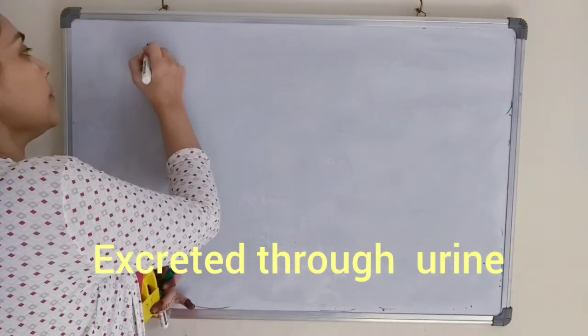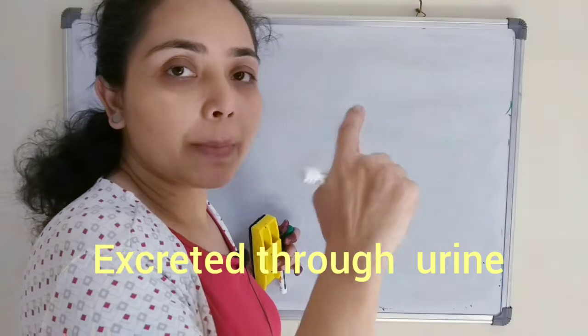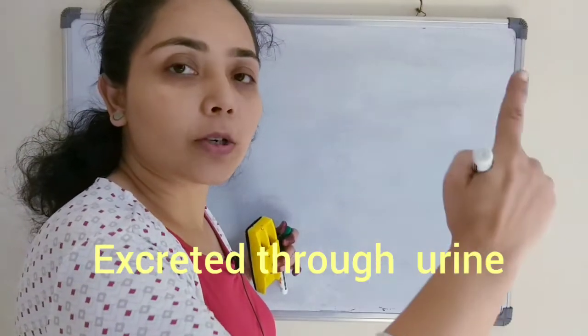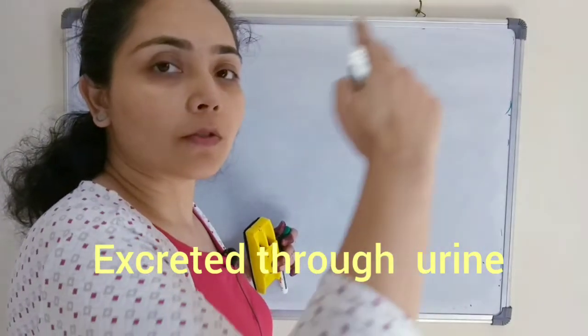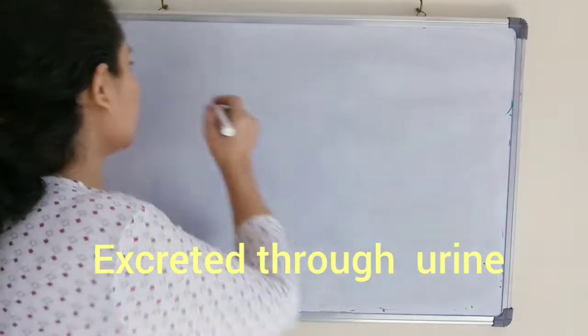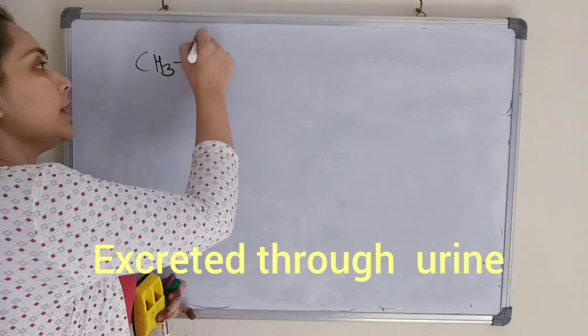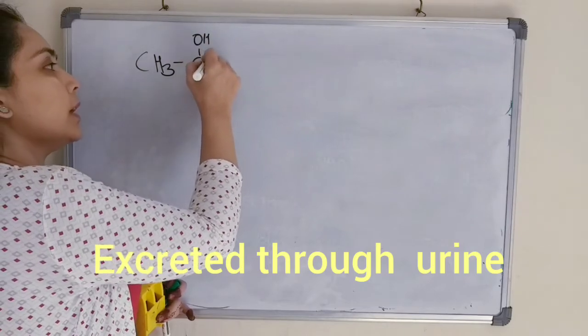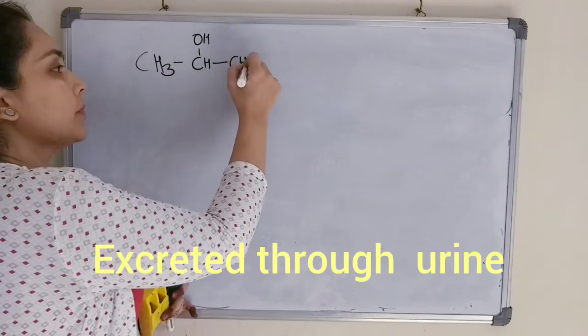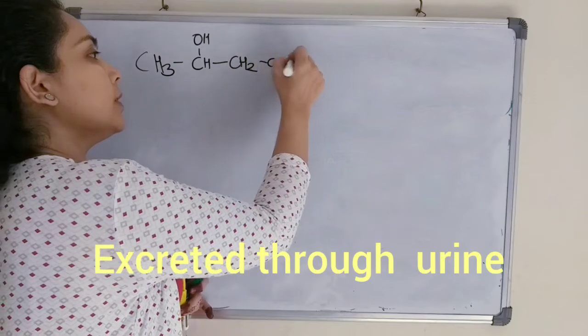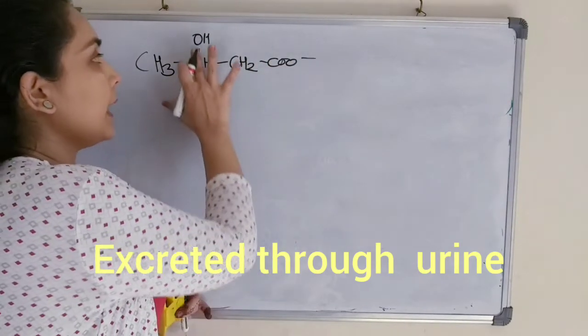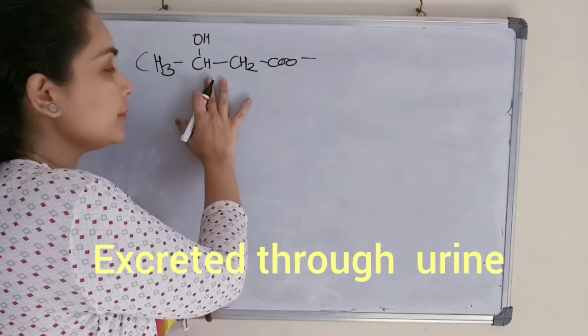The difference between the structure of beta hydroxybutyrate and acetoacetate is only the difference of the OH or the two hydrogens. So CH3, C, OH, H. This is the structure of beta hydroxybutyrate.